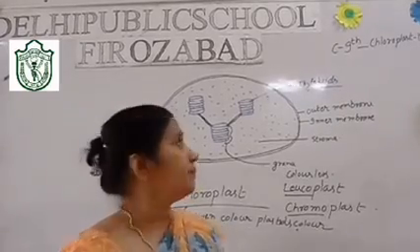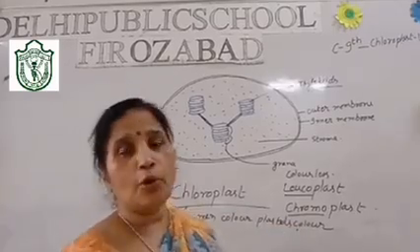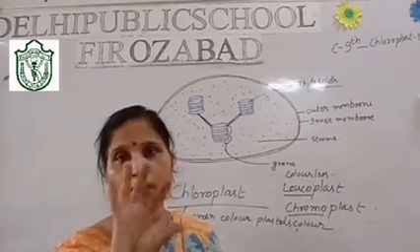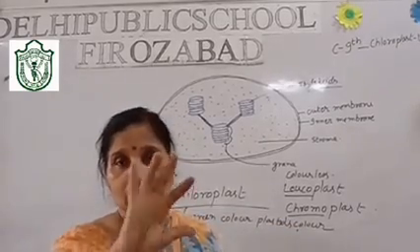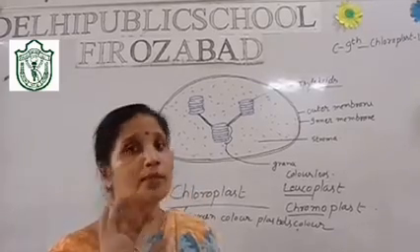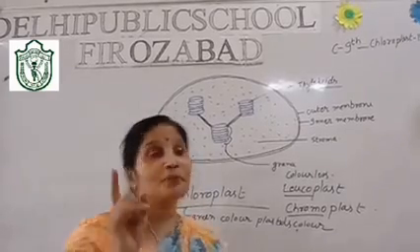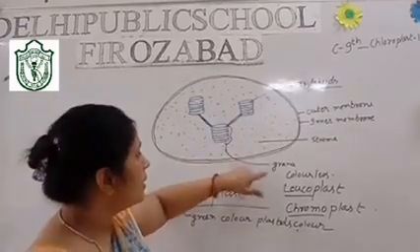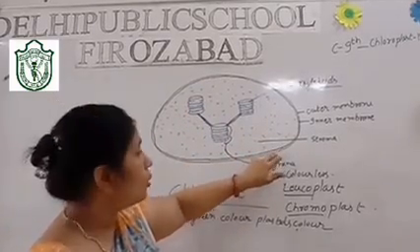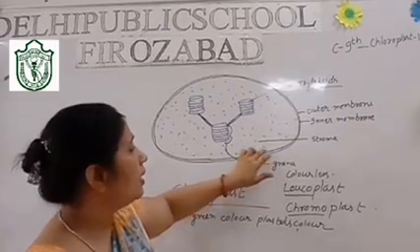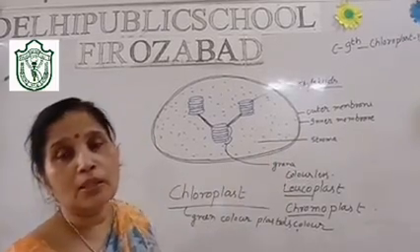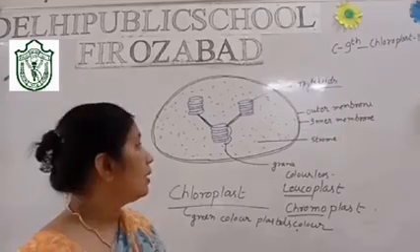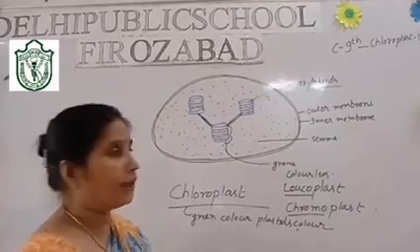Now children, we want to know the structure of chloroplast. This is a cell organelle found inside the cell. Just see the structure of the chloroplast. There is an outer membrane as well as an inner membrane, so it is covered by a double layer membrane.